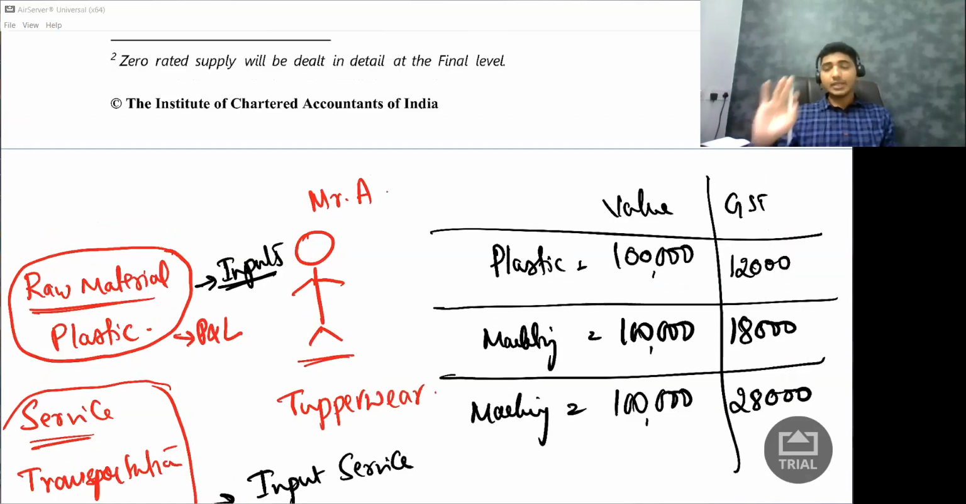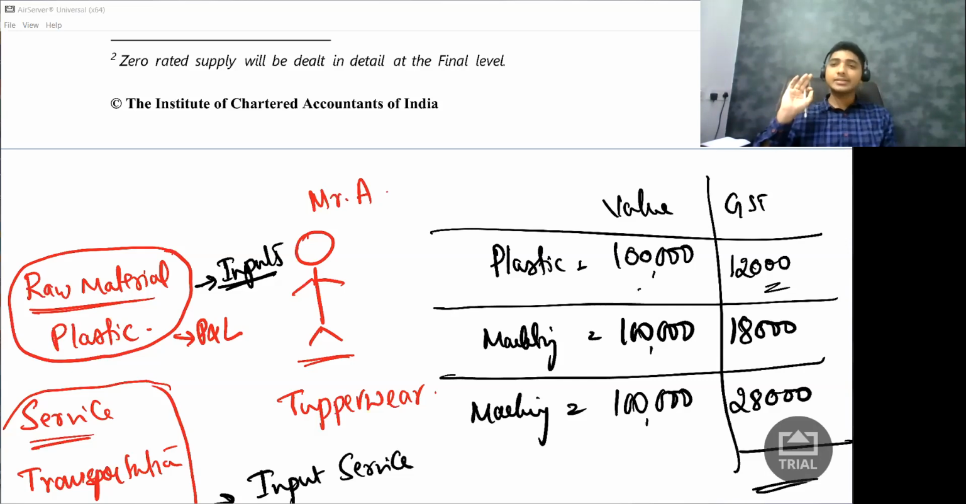Remember, I am paying not only this 1 lakh rupees but also this 12,000. So when I make payment to my supplier, I pay 1 lakh 12,000 rupees. For marketing, it is 1 lakh 18,000 rupees. For machinery, 1 lakh 28,000 rupees. So these are the payments I am making. Now the question is, how should I pass the journal entry? This is not told in your material, but if you understand this, your GST becomes simple.